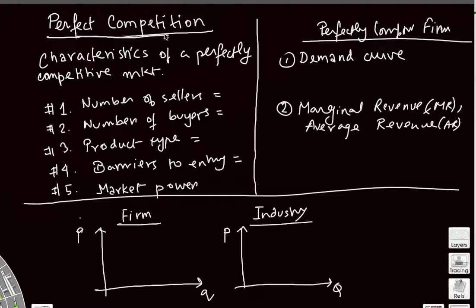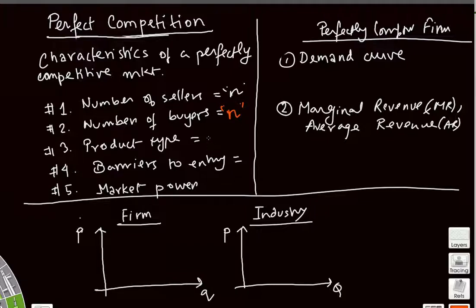Let us first get acquainted with the characteristics of this type of a market. Number of sellers, many. So there are many sellers, and we can just write n for that. N denotes many sellers. Number of buyers, also n.